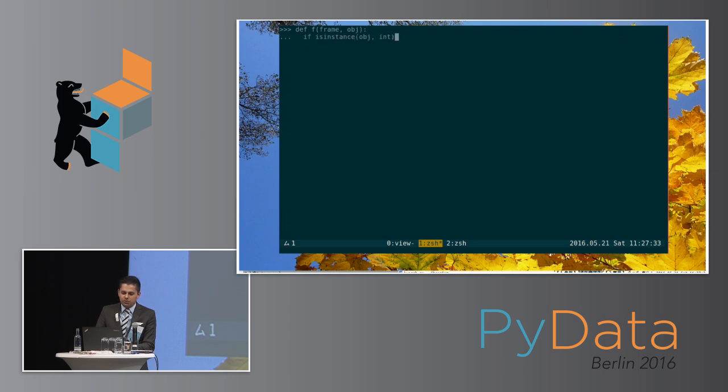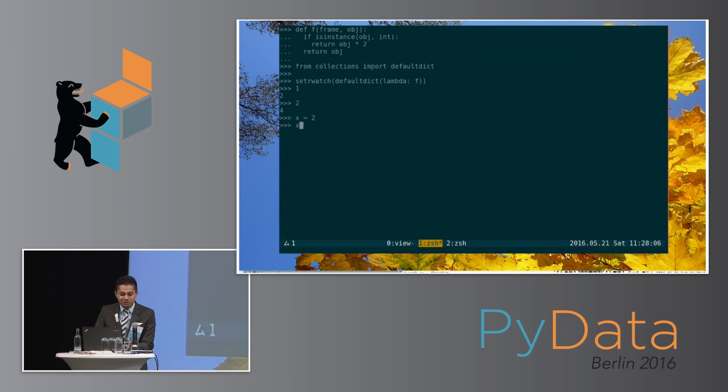If the object is an integer, return the object times 2. Otherwise, return the object. Oops, from collections. And then what you do is you set an RWatch, not on a specific object, but on every object. And if that object's an integer, you return it twice. So the consequence of this is, every number that you try and put into your system gets doubled, and it really, really confuses people.